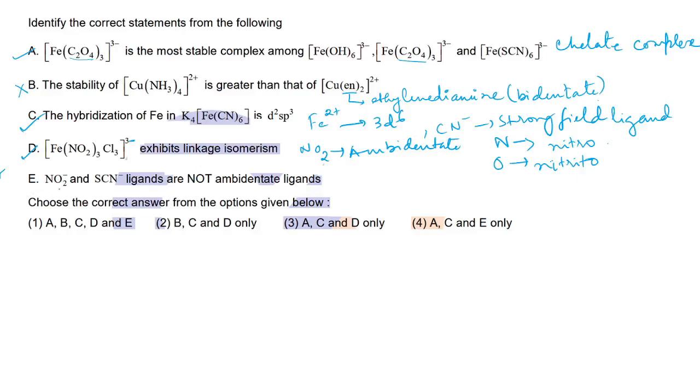Number E: NO2- and SCN- ligands are not ambidentate ligands. No, this is not correct. We already saw that NO2 is ambidentate, and so is SCN. It can bond through N, and it can bond through S. Any one of them can bond. So which are correct? A, C, D are the only correct ones. So option 3 is the correct answer.